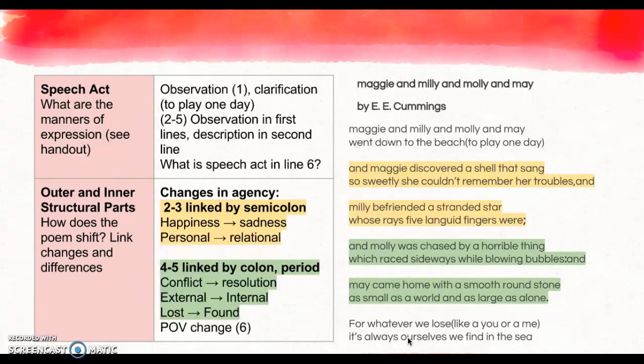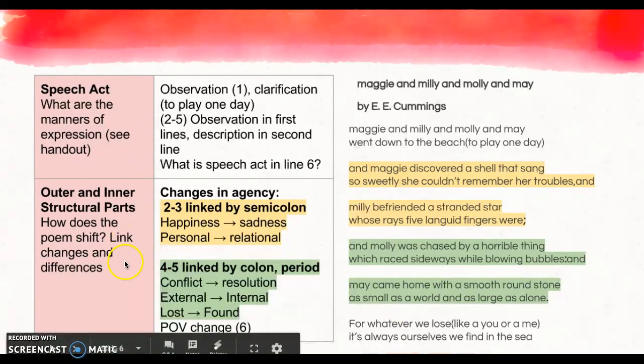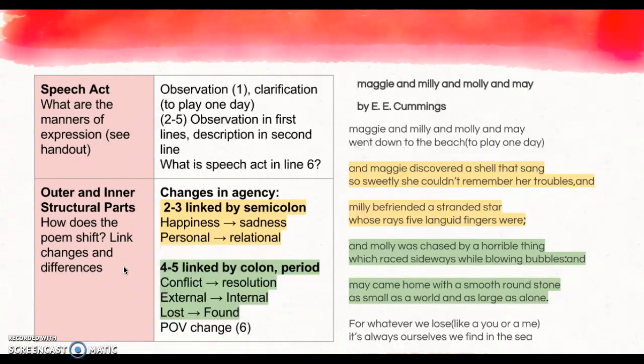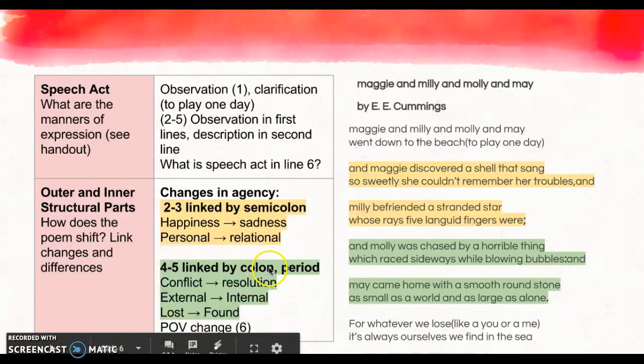I have a handout with a lot of the different speech acts that I'll share with you. Outer and inner structural parts, if you take a look at your handout, there are a lot of different ways that you could approach this. For the inner structural parts, you're looking at things like punctuation. For outer structural parts, you could be looking at the changes in agency or even the point of view.